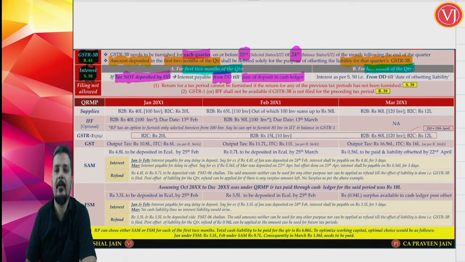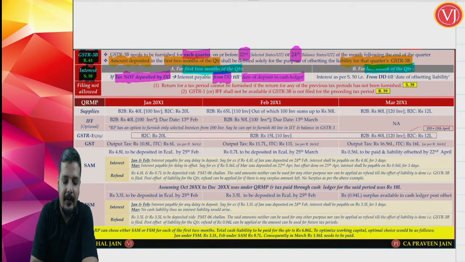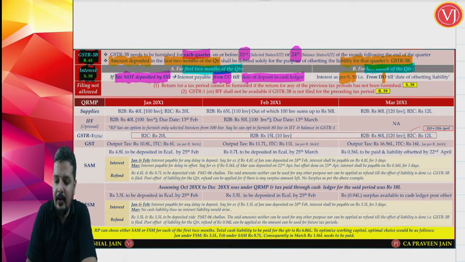The due date of deposit for the first month and second month of the quarter is 25th of the next month, right? So, for the first 2 months, you don't offset your liability, only deposit the amount. So, interest will start from the due date of deposit till the actual date of deposit in the cash ledger. Whereas, when you talk about the last month, interest as per section 50 means interest will start from the due date, that is 22nd or 24th after the end of the quarter, till the date of offsetting liability.